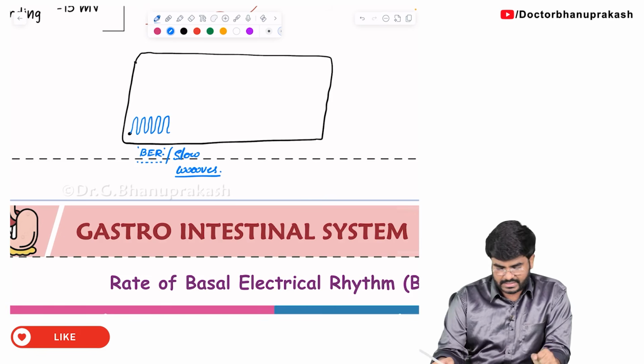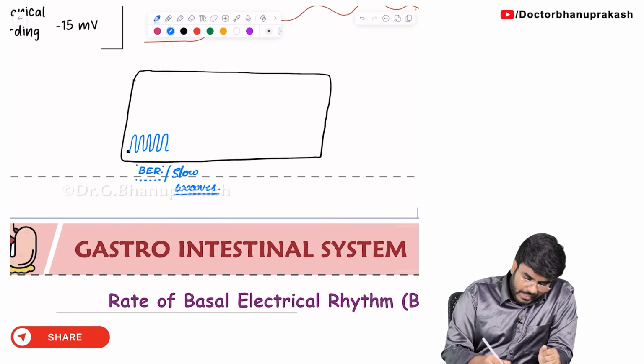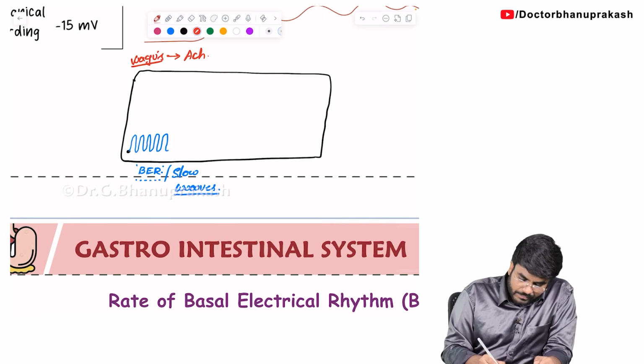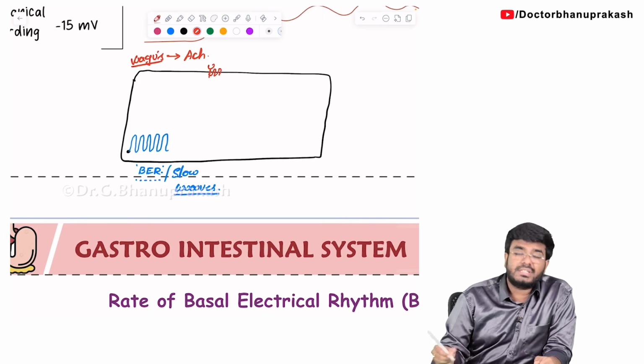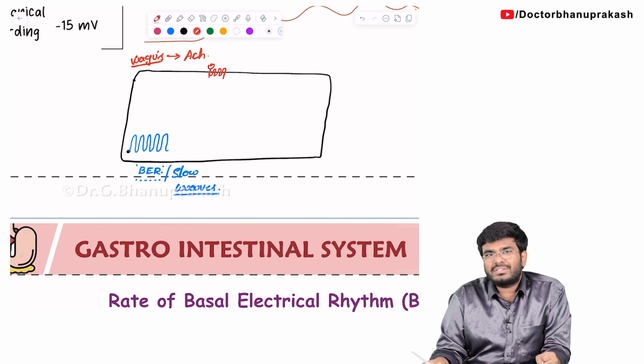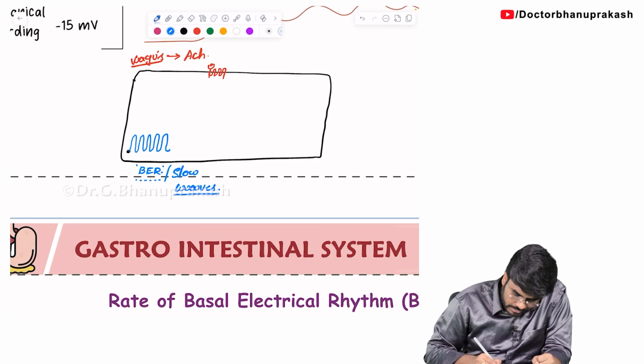Okay, done. Next, whenever there is parasympathetic stimulation, the parasympathetic nervous system, that is vagus. We all know when the vagus is activated, what will the vagus release? The vagus is going to release acetylcholine. Whenever acetylcholine is acting on these interstitial cells of Kajal, whenever the stimulation is coming, do you know what these interstitial cells of Kajal are going to do? Now they are going to produce more electrical fluctuation. Now there is more voltage fluctuation, so a bit more voltage fluctuation is seen.